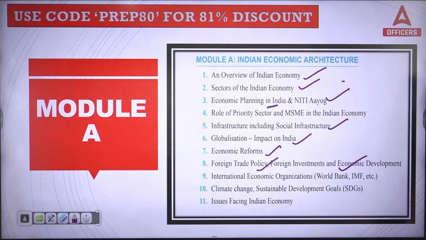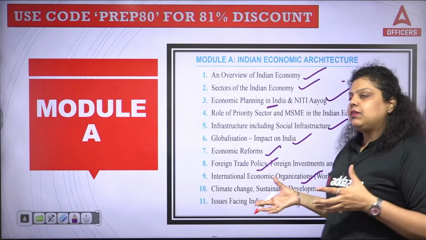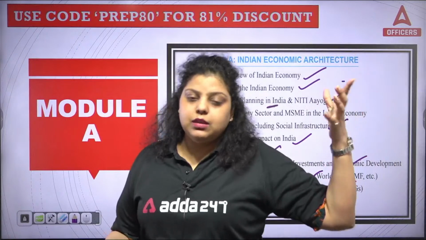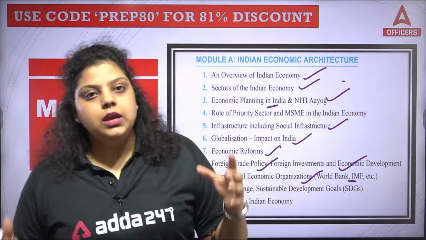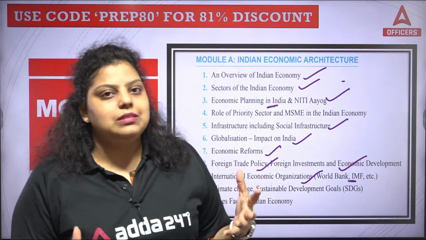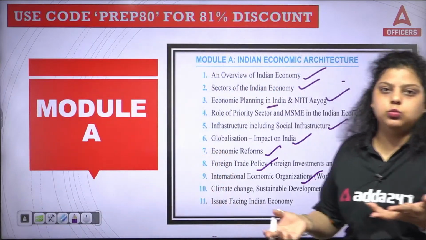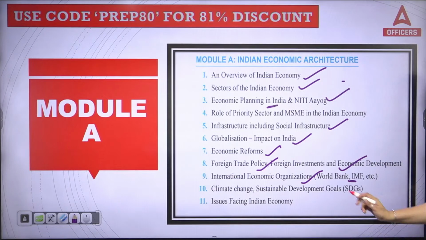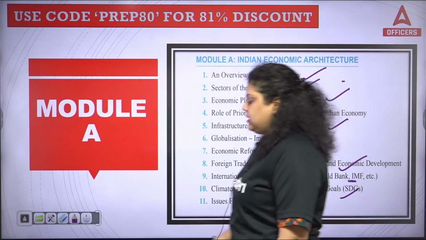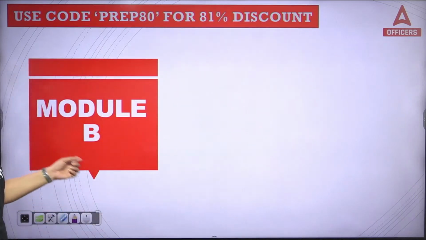The foreign investment, economic development, international organizations like World Bank, WTO, IMF we have to cover, and their data. Like IMF and World Bank gave us a loan at the time of LPG policy, if you remember, we have covered that topic already. So in 1991, World Bank and IMF gave us the loan. How much help they gave to India, grants or loan, that we have to cover. Now sustainable development goals and climate change issue, there are 17 sustainable development goals that you have to remember by the numbers. The problems Indian economy is facing, that we have to cover.